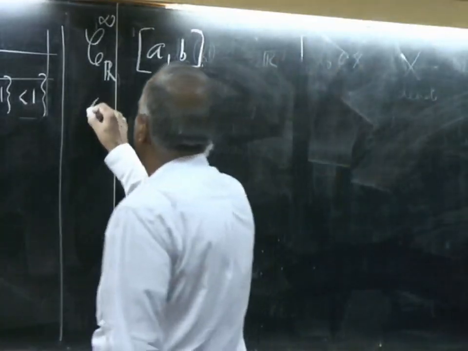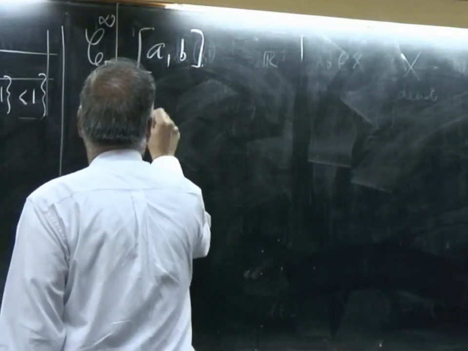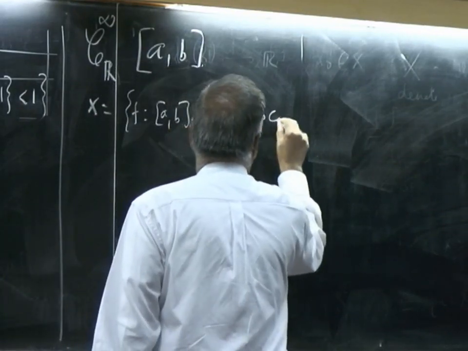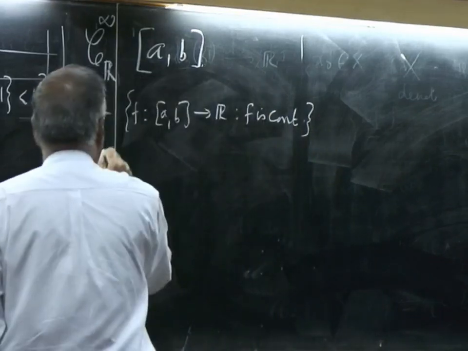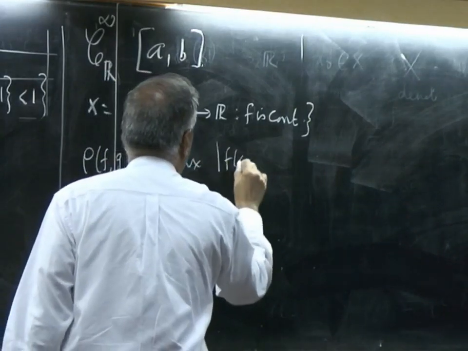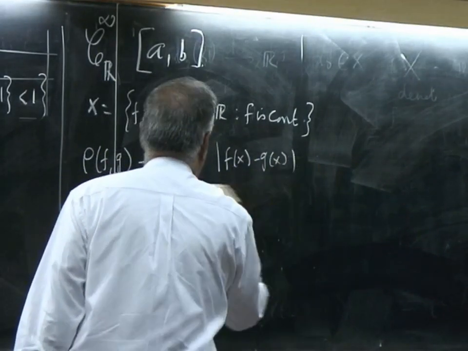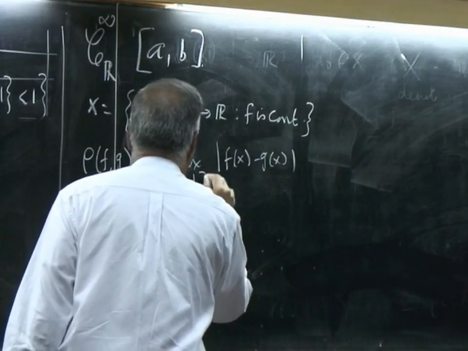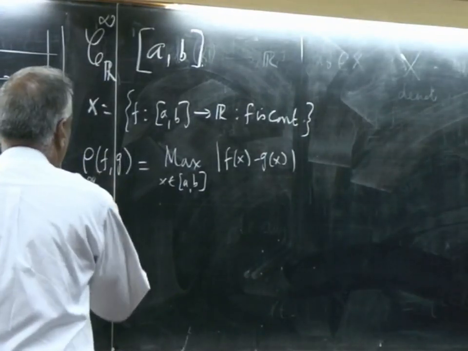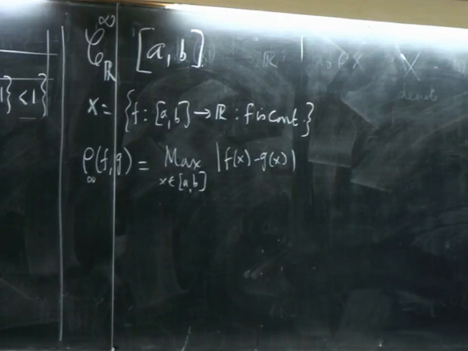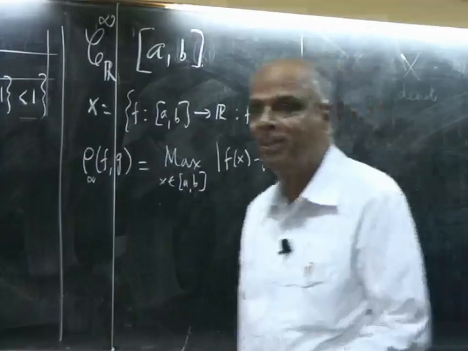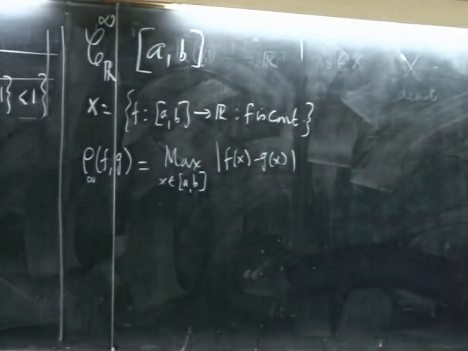Okay. So, here the carrier set is the set of all functions from [a, b] to R such that f is continuous, and then the rho of f, g is the maximum of |f(x) minus g(x)|, x belongs to [a, b]. This is the rho infinity. Did I call it rho infinity or rho p? Does not matter where I put it. So, that is the space we are considering. Now, we are looking at some kind of a geometry in function spaces.